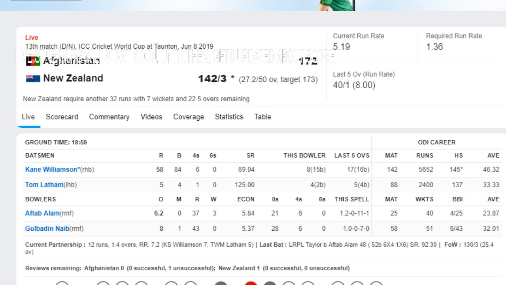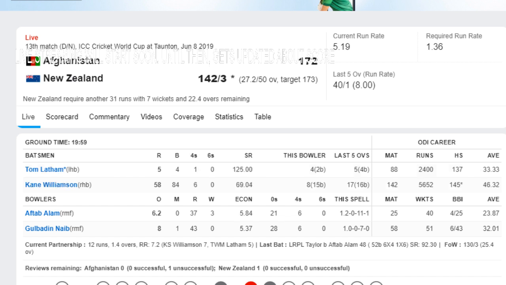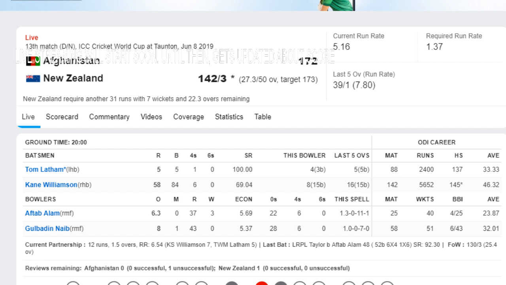New Zealand just require 32 runs with 7 wickets remaining. Tom Latham is batting superbly. He has scored 5 runs off 4 balls and his control percentage is 100%. Very controlled, very safe batting from Tom Latham. It was a slant length ball into middle and leg to Williamson, bunted into the mid-wicket region for an easy single, and Williamson moves to 58 off 84 balls. 27.3, Aftab Alam to Tom Latham, no run, gets on top of the bounce as he taps it.